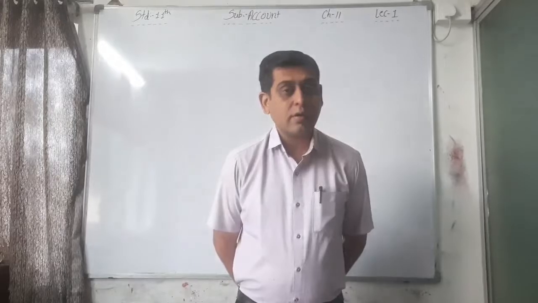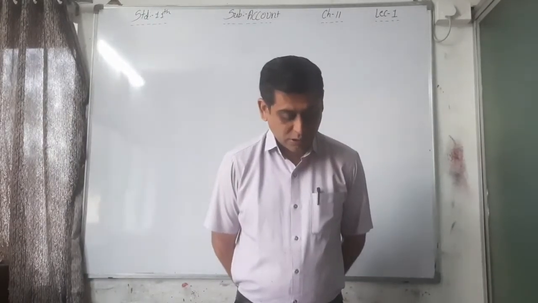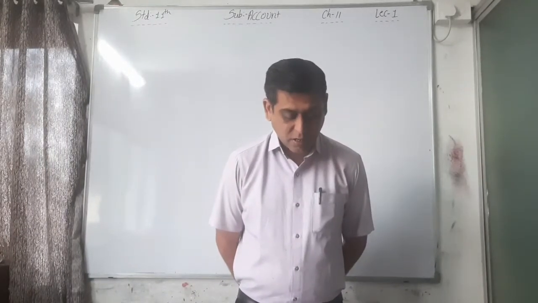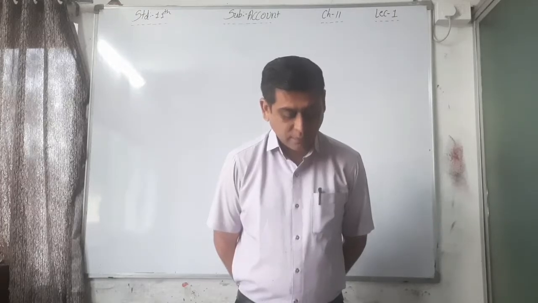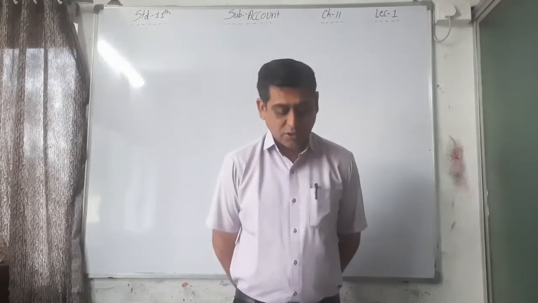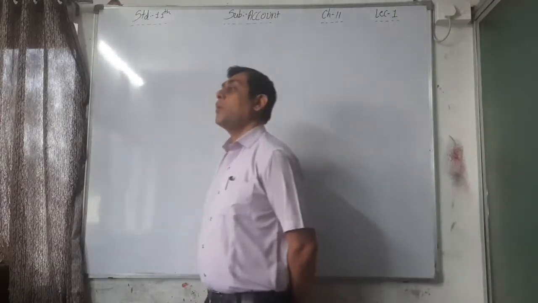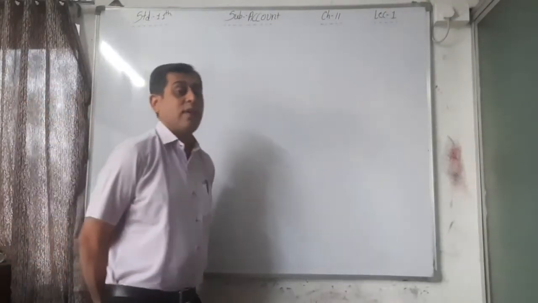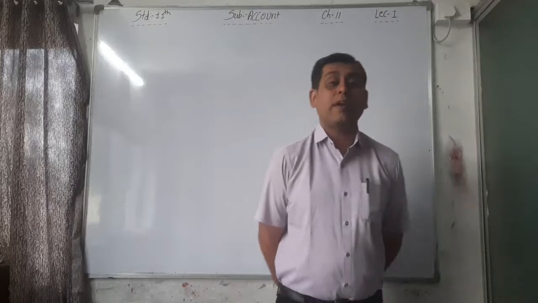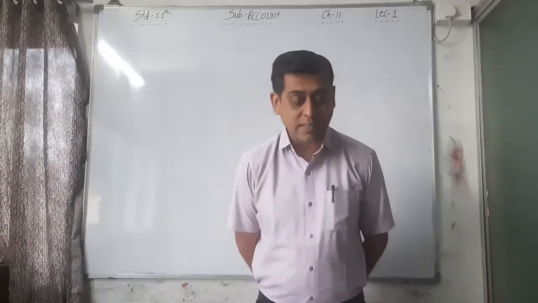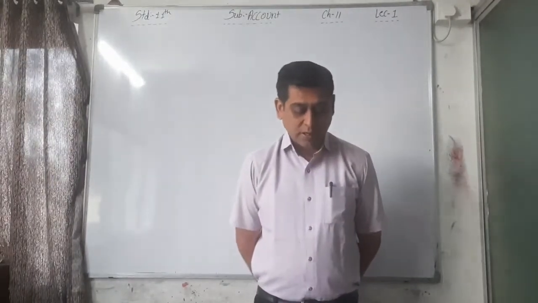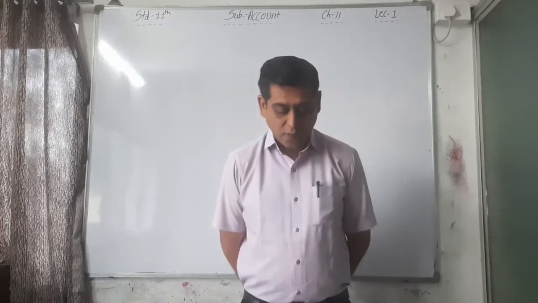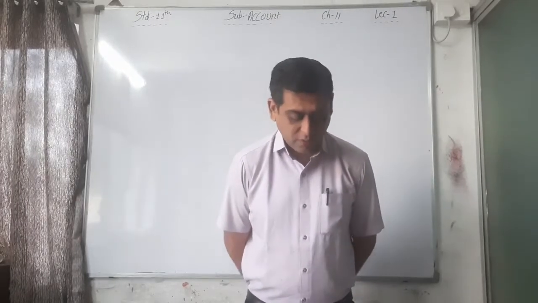Amount withdrawn, debit, rupees. Amount deposited, credit, rupees. That means in this column the amount of cash withdrawn by the trader, as well as payments made by check, are recorded. Whatever cash is withdrawn is recorded on the debit side, and checks issued are also debited on the debit side of the passbook.